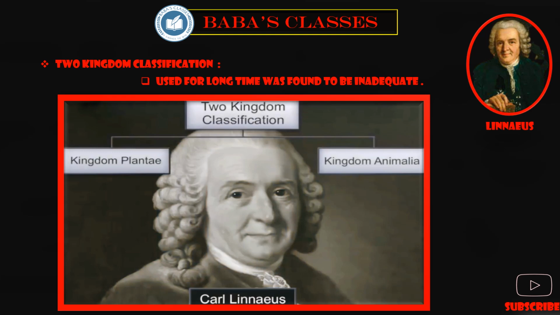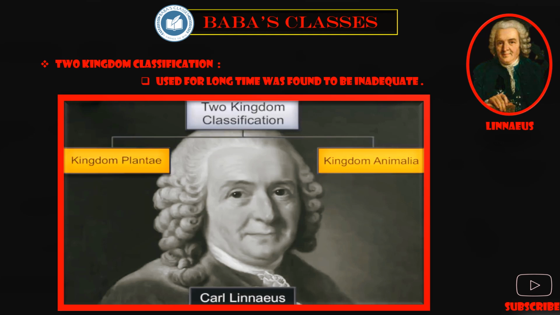Here comes another man, Carl Linnaeus. He is a Swedish botanist, zoologist, taxonomist, and physician who formalized binomial nomenclature. He is also known as the father of modern taxonomy, and he made the two kingdom classification, which was used for a long time and was found inadequate. Do you know why? Let us find out.